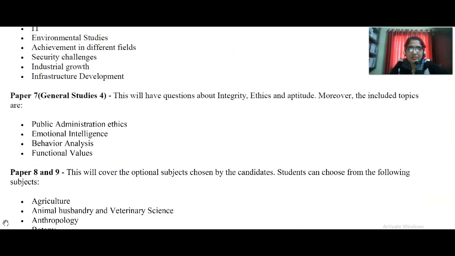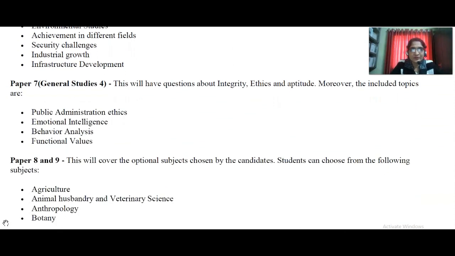And Paper 7, that is general studies 4. This will have questions about integrity, ethics and aptitude. Moreover, the included topics are public administration, public administration ethics, emotional intelligence, behavior analysis, functional values. Paper 8 and 9 will cover the optional subject chosen by the candidates. This is the subject which you are selecting. You have to choose that.